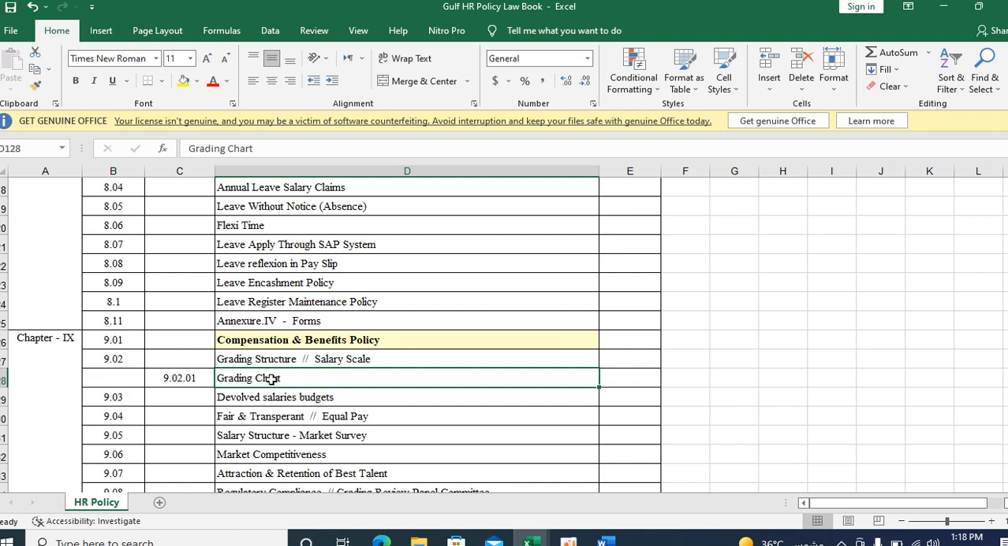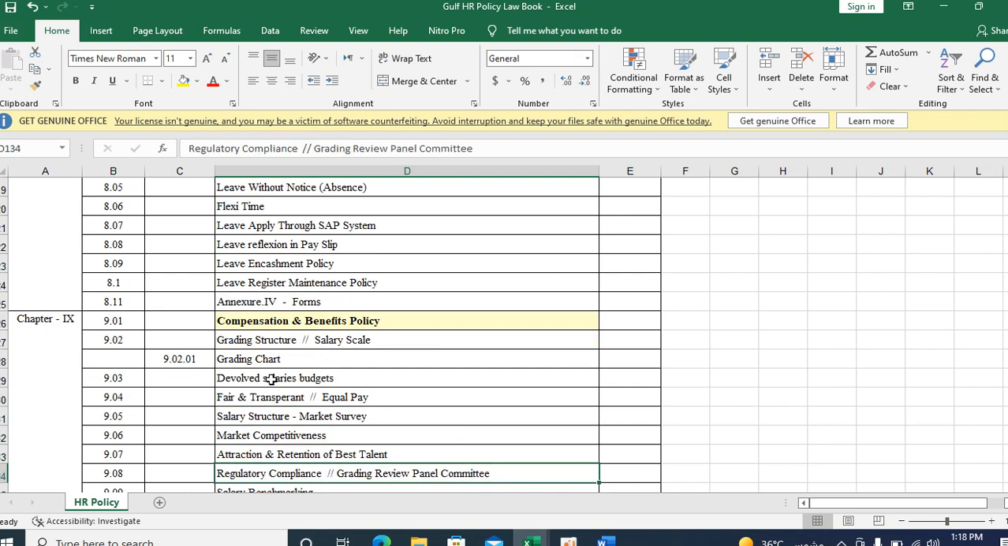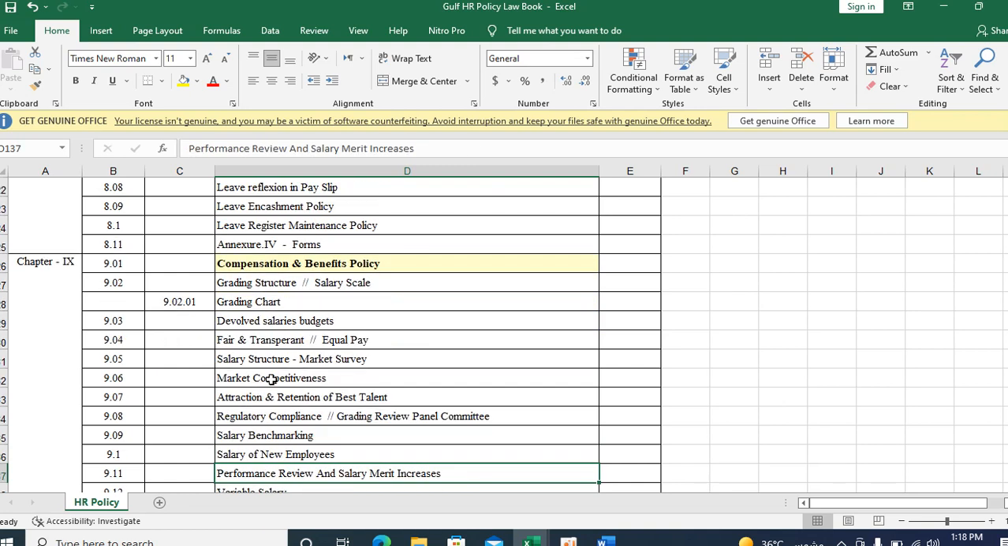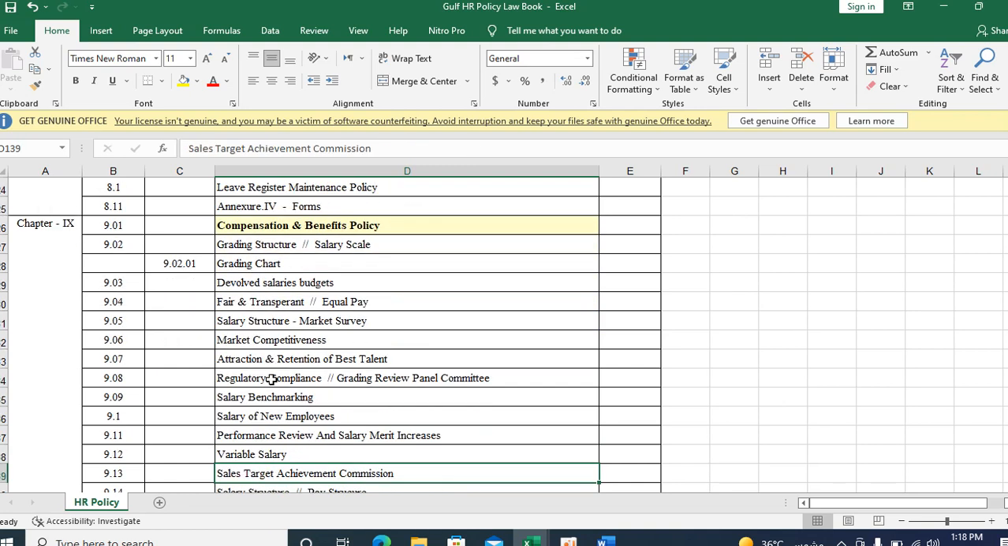You can create the grading chart, compensation, and market survey based on which category your company belongs to. Based on that you can create the grading chart also, that will come under the compensation and benefits policy. What is the market competitiveness, attracting the best employees, best talent? Based on your grading and compensation policy only, you can attract your best employees.